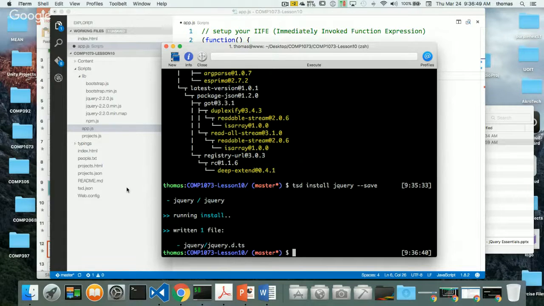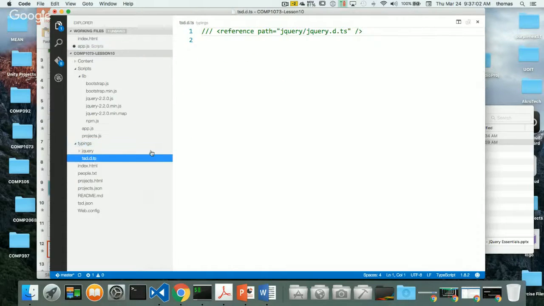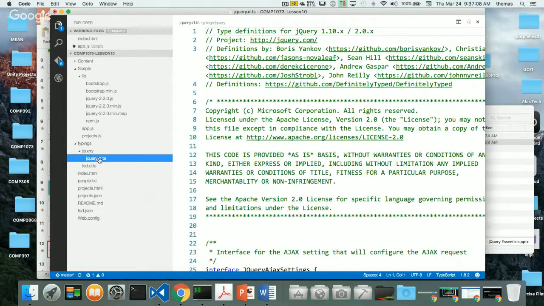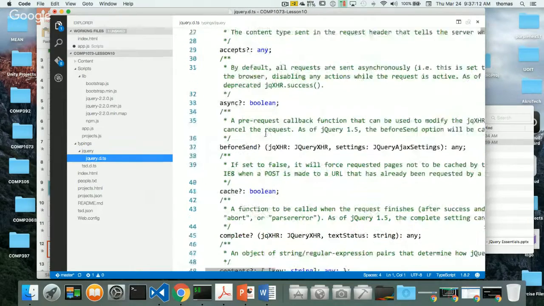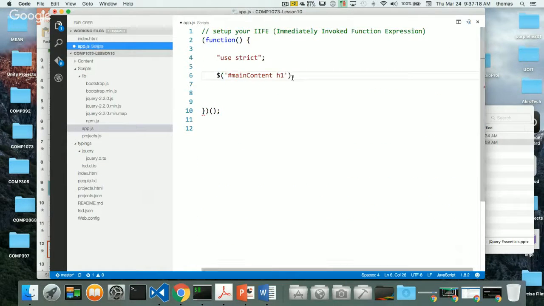Cool. Notice here that what it's done is it's installed the typings folder. Here's my typings folder. And inside my typings folder, I have this tsd.d.ts file that's sitting right in here, right? Which is actually a reference file to the jQuery library. And this little library that I just got, jquery.d.ts, gives you definitions for how jQuery works. You don't have to look through this file. I'm just showing you where it's all at so you know where I'm getting this from. Okay, cool. Let's go back to this.